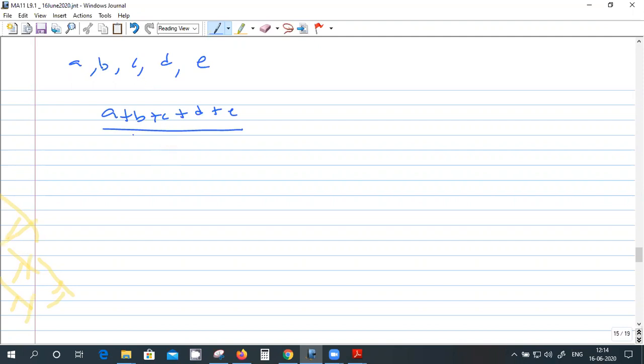Divided by 5. And what is the geometric mean? A into B into C into D into E, raised to the power 1 by 5. This is the geometric mean.